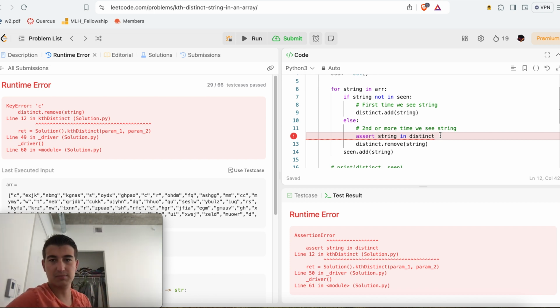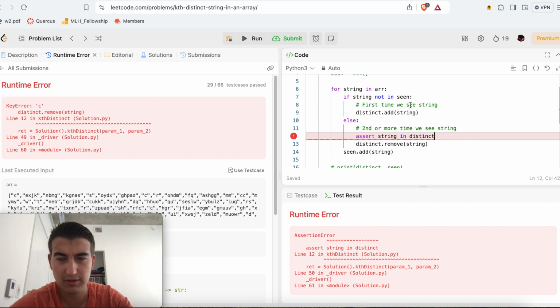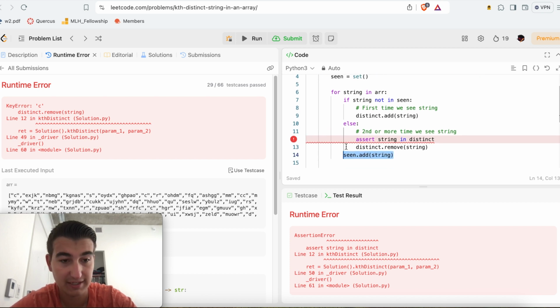How is that possible? The idea here is that I do scene.add string, right? For every string in an array. So if string is not in scene, that means it's the first time we see the string, right? And then we're gonna add it to the distinct, and then add this to our scene set. And the idea is if we see it again, then we're gonna remove it from our string set, because this will be the clause that we reach, right?